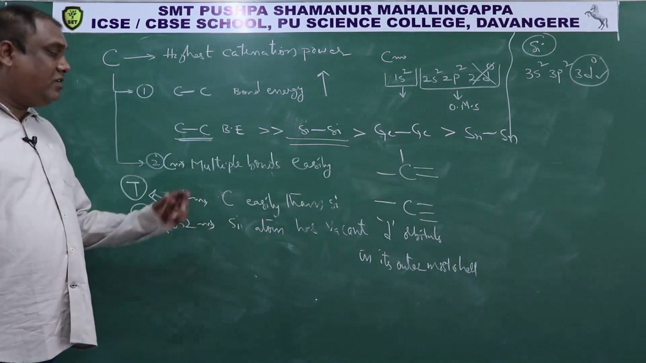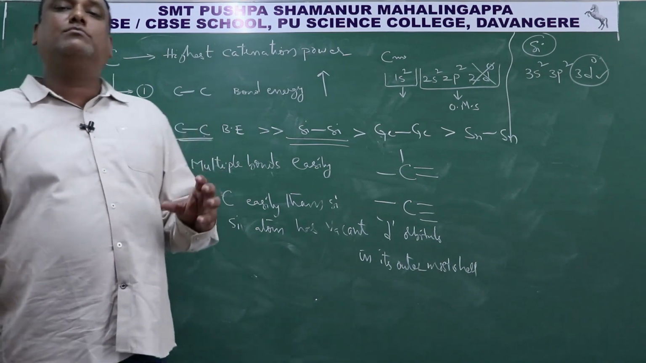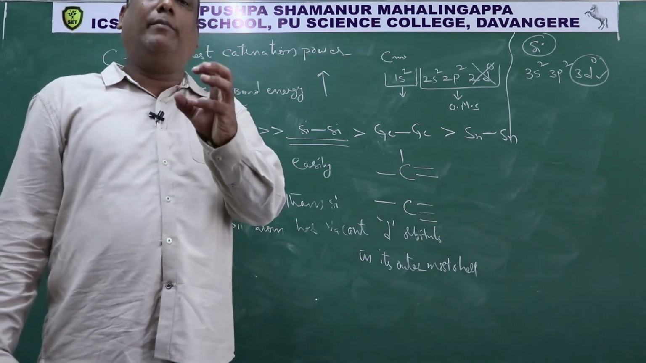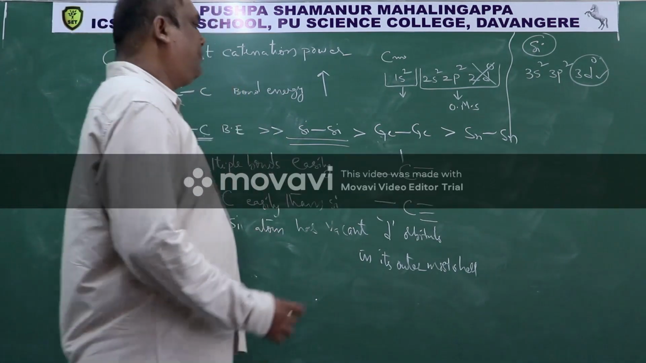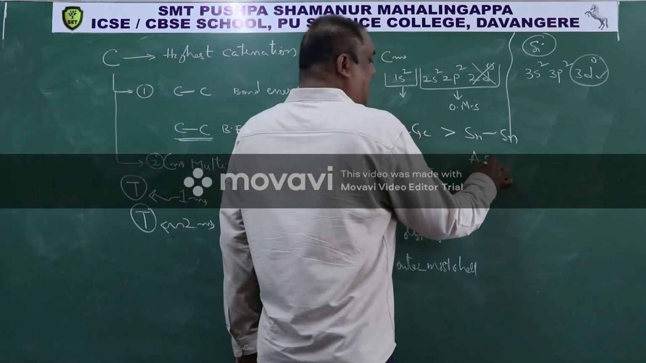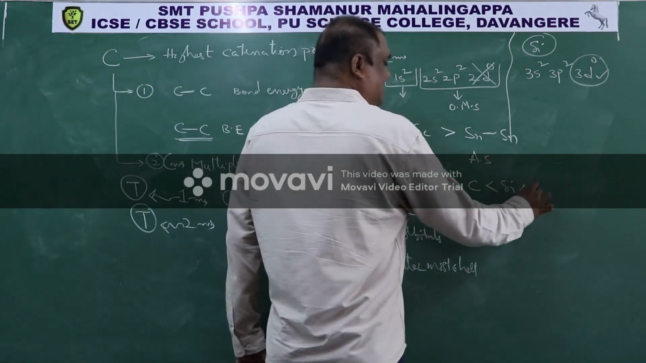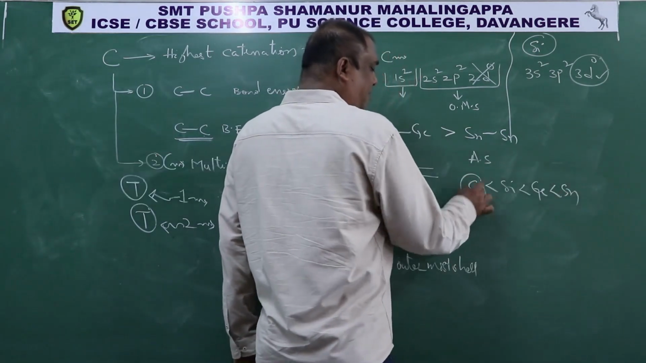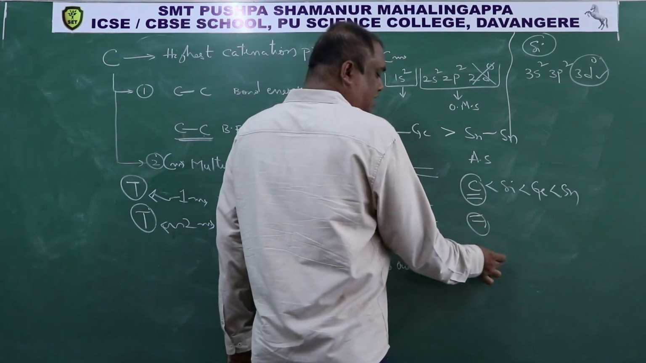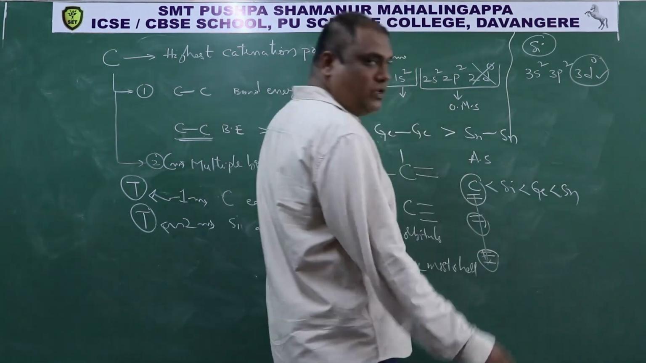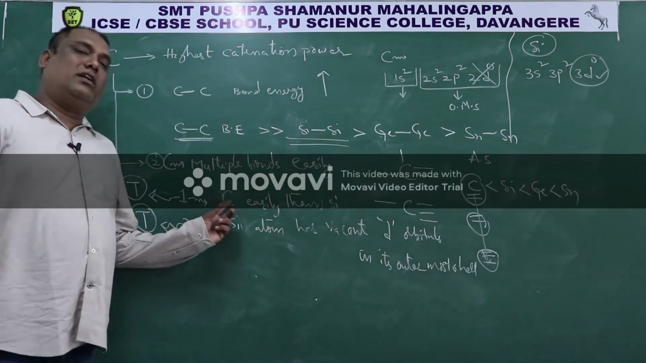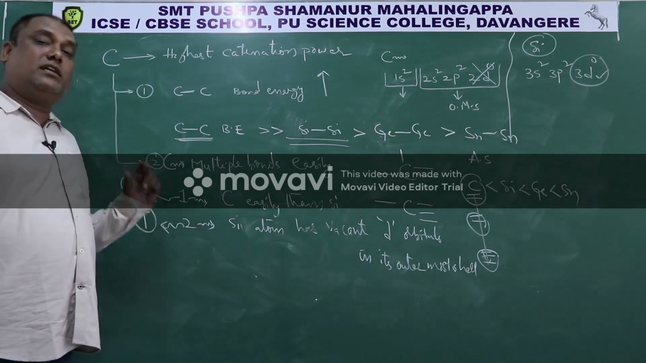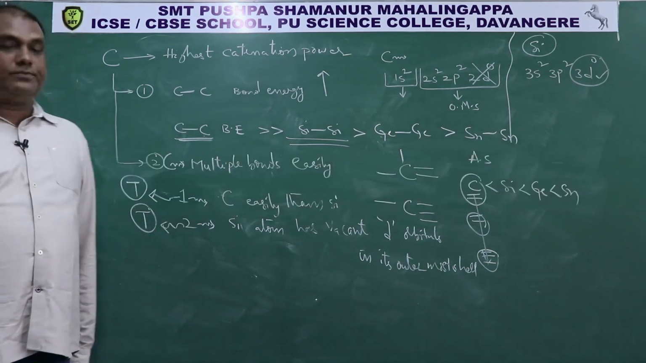What is the reason for statement 1? The reason is small atoms form multiple bonds easily. So atomic size of carbon is less than silicon, less than germanium, less than tin. Therefore, since size is less, it will form double bonds and triple bonds very easily. This is the reason. So the answer is: statement 1 is correct, statement 2 is correct, but statement 2 is not the correct explanation of statement 1. Okay?